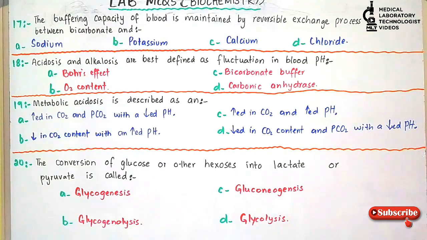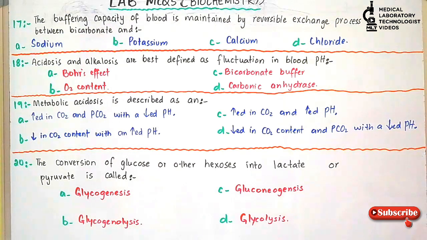Question number 19. Metabolic acidosis is described as: option A, increased carbon dioxide content and PCO2 with decreased pH. Option B, decrease in carbon dioxide content with an increased pH. Option C, increase in carbon dioxide and increase in pH.